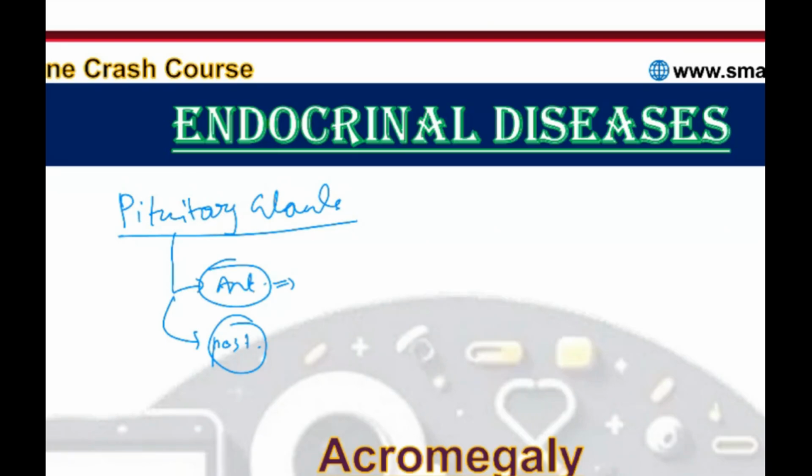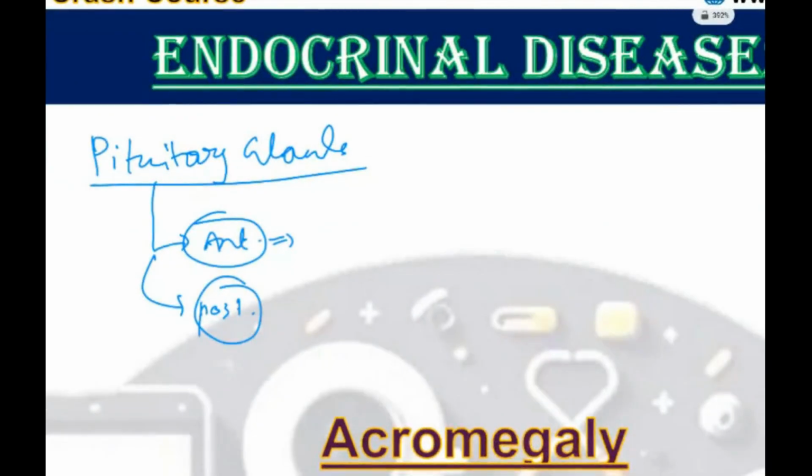Okay. See, the pituitary gland has two parts: anterior part and posterior part. Anterior part, how many hormones will it synthesize? Anyone? Just guess. How many hormones will it synthesize? I need a number. 1, 2, 3, 4, 5, 6, 7, 8, 9, 10, 11, 12, 13. How many hormones? Anterior pituitary.